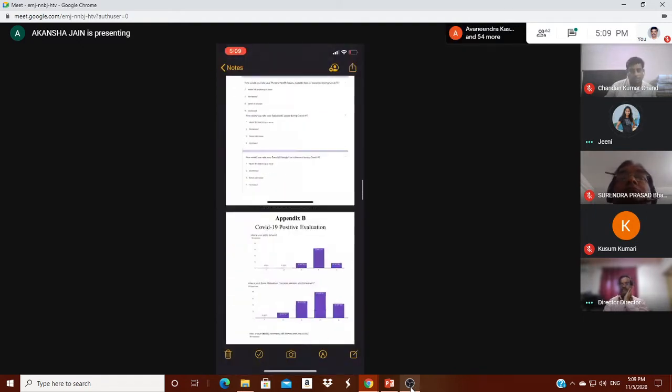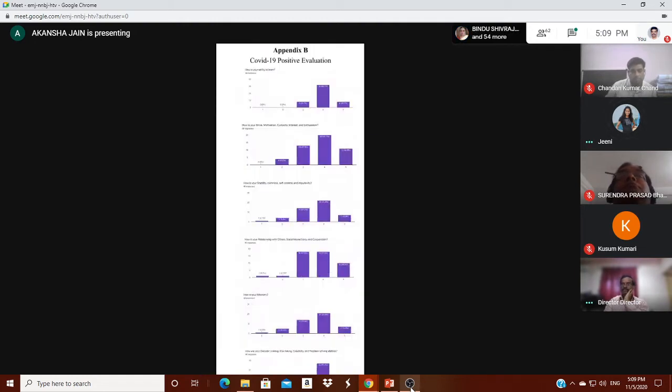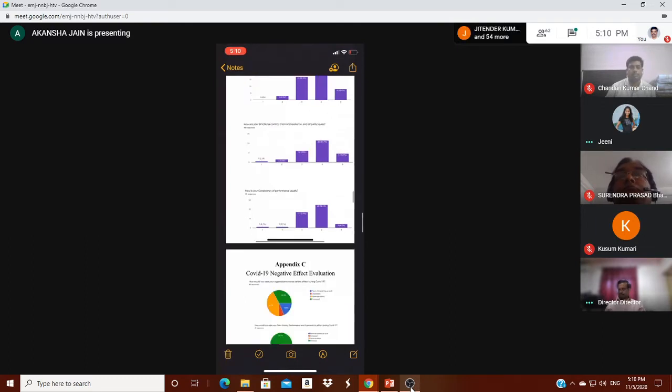Appendix B shows the results. For the positive evaluation, the ability to learn and drive motivation, the bar chart shows that most of the points are from 3 to 5. So it has not been affected very much, but it is not in a very good state either.